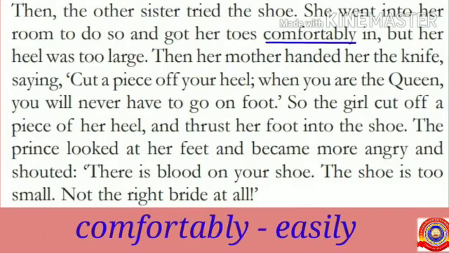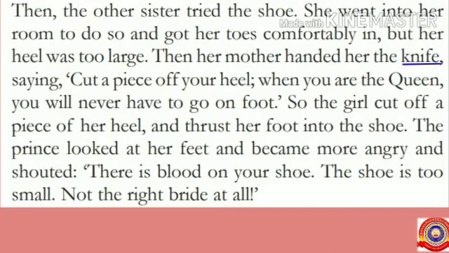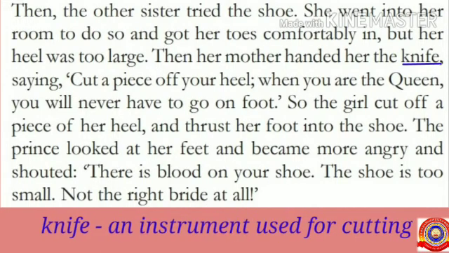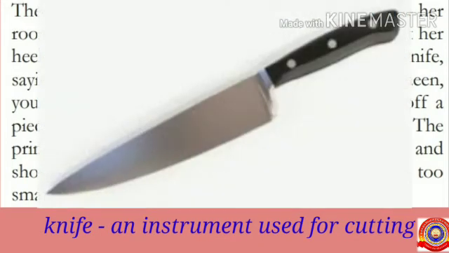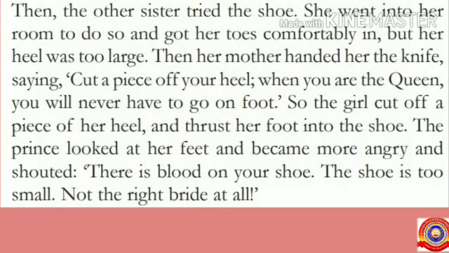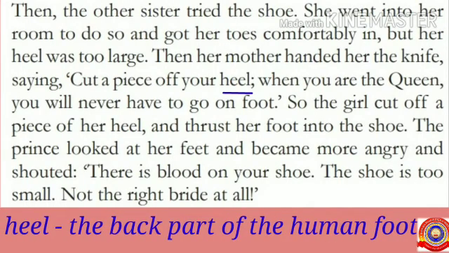Comfortably. Comfortably means easily. The next word is knife. Knife means an instrument used for cutting. Here you can see the picture of knife. It's familiar to you. The next word is heel. Heel is the back part of the human foot.